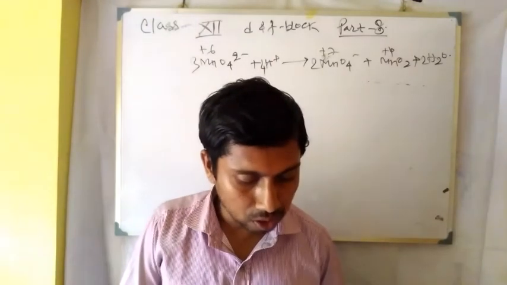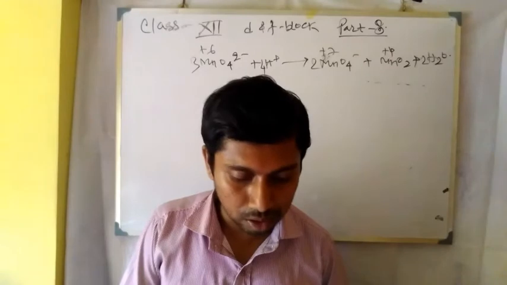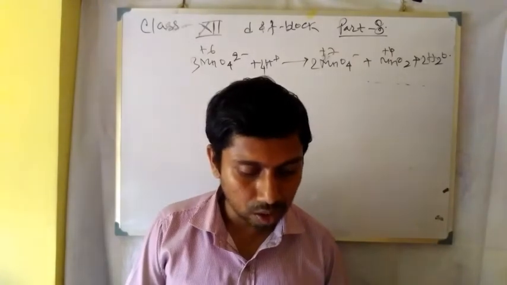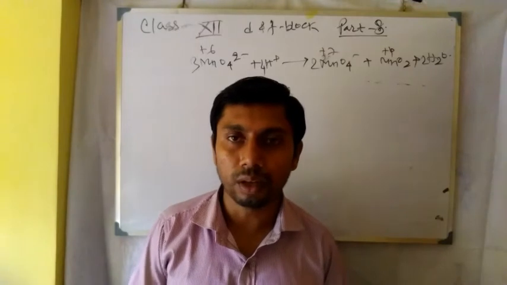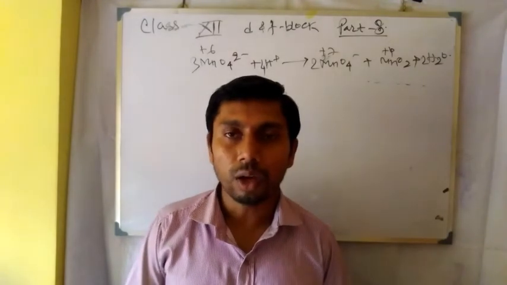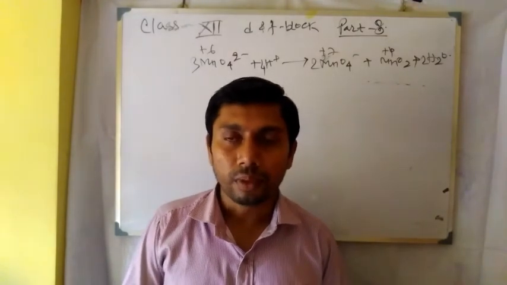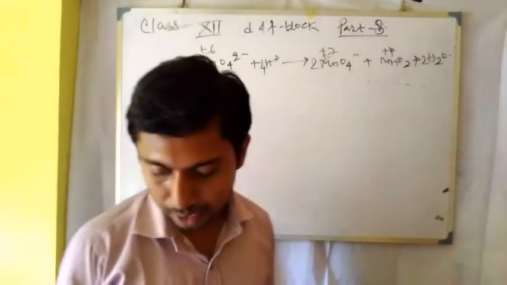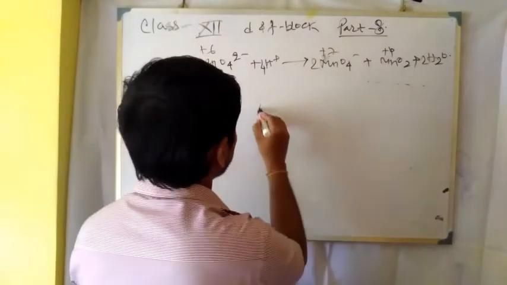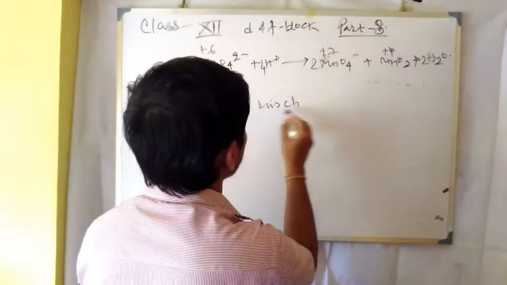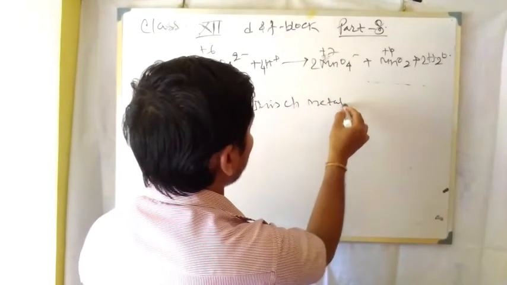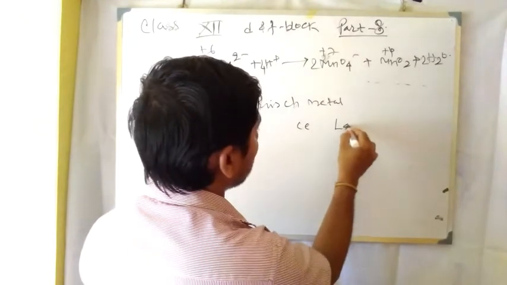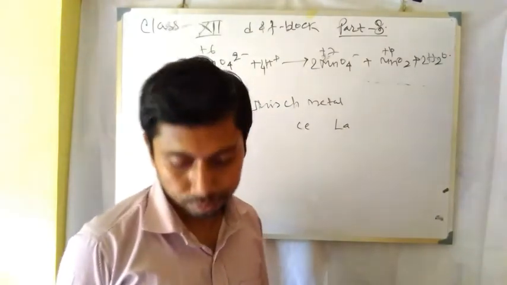Name an alloy which contains some lanthanoid metals, and mention its uses. The alloy of lanthanoids is mischmetal, a mixed metal. It is an alloy of cerium, lanthanum, etc.